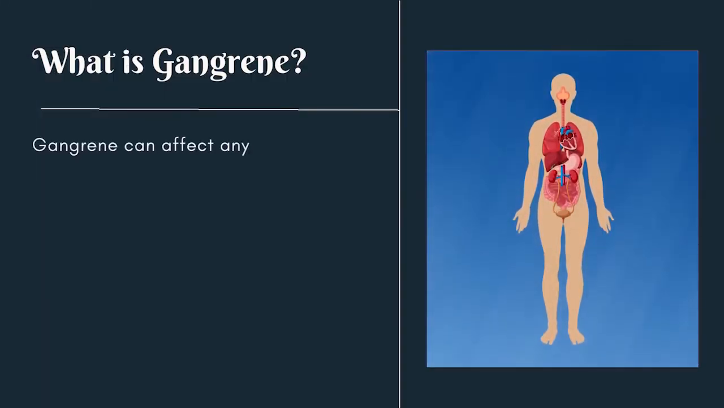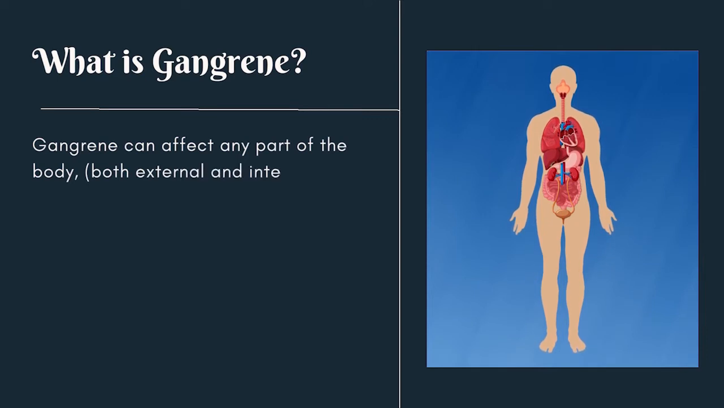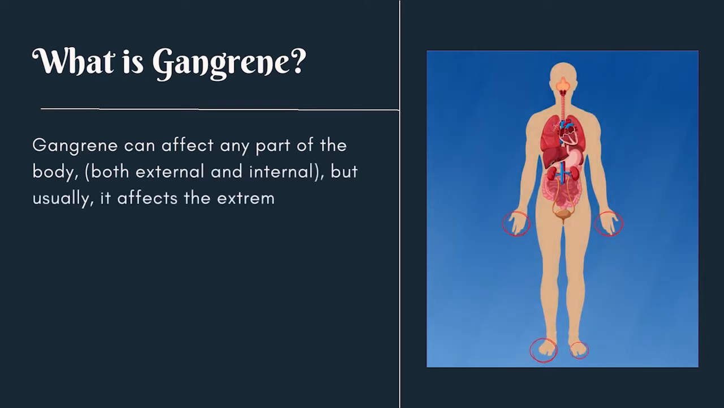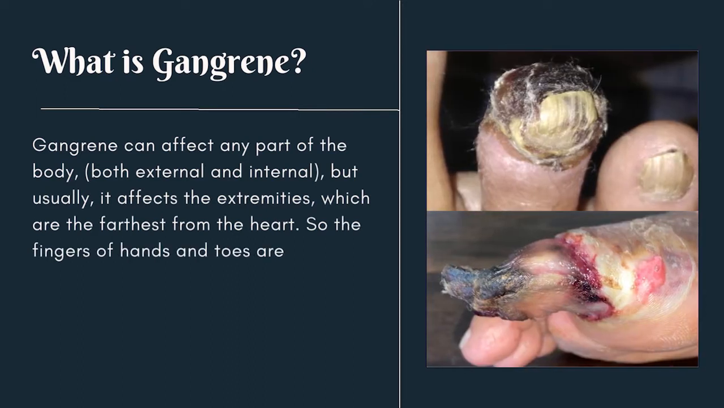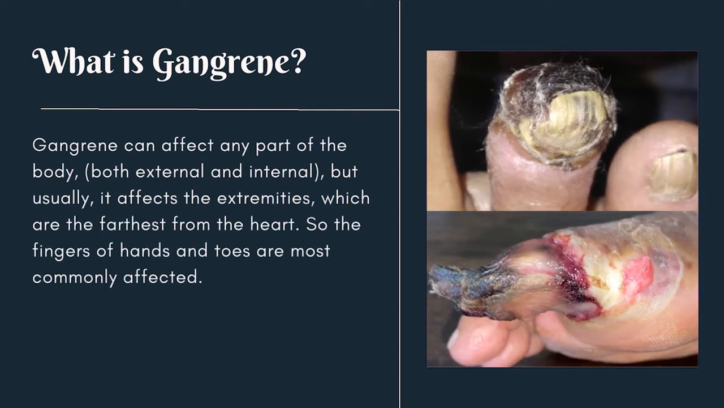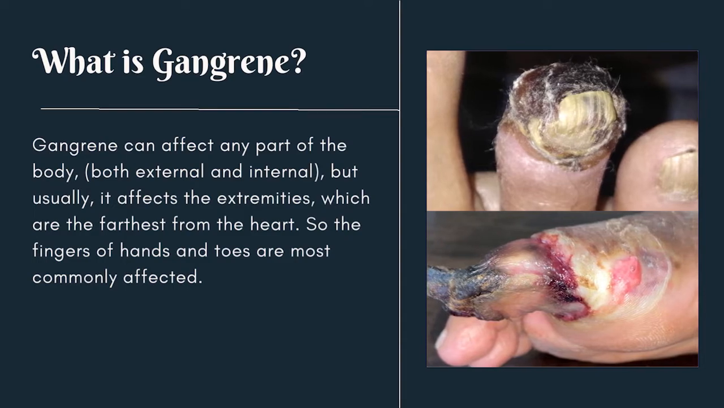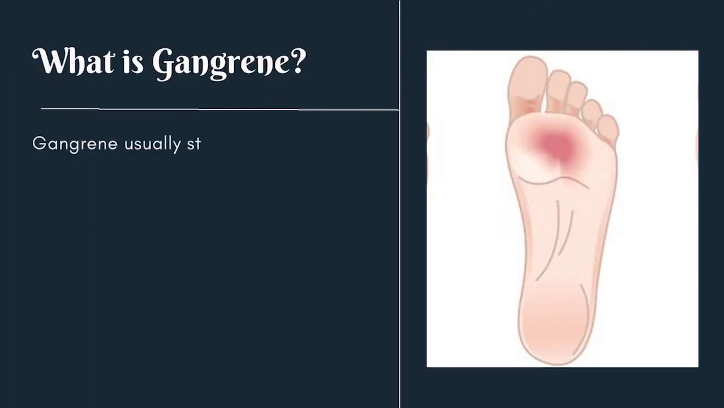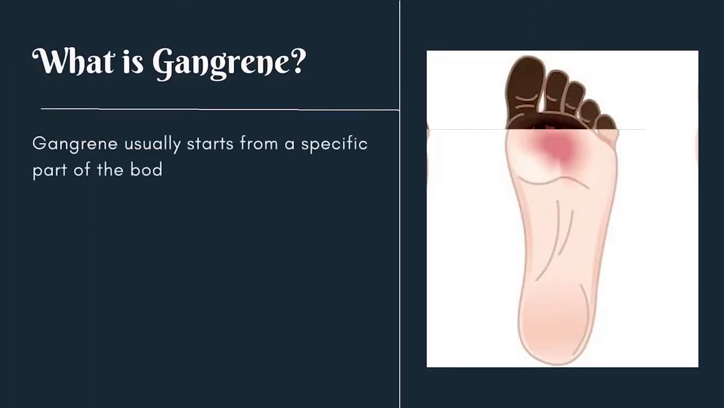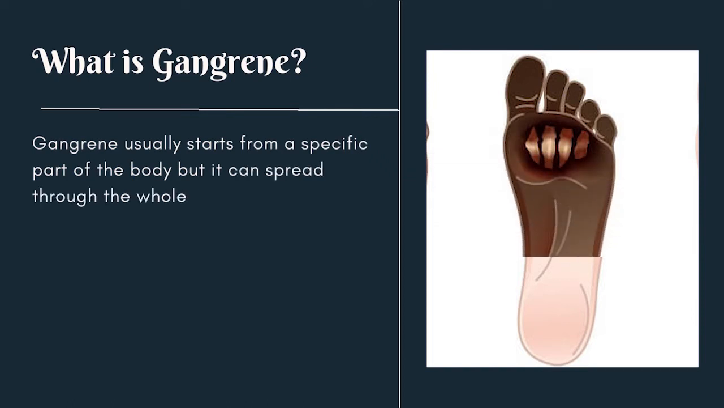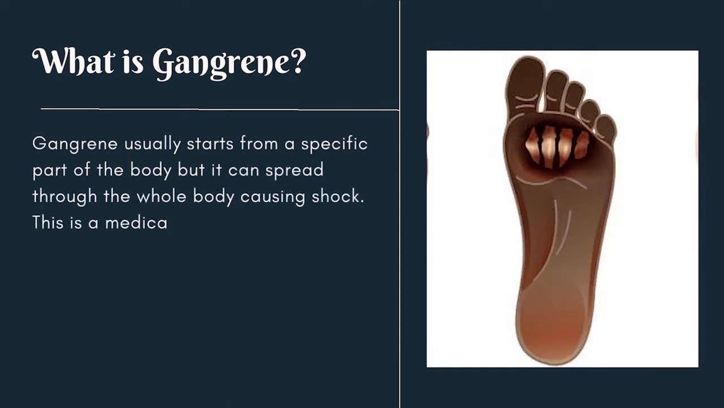Gangrene can affect any part of the body, both external and internal, but usually it affects the extremities, which are the farthest from the heart. So the fingers of hands and toes are most commonly affected. Gangrene usually starts from a specific part of the body, but it can spread through the whole body causing shock. This is a medical emergency and if left untreated it can cause death.